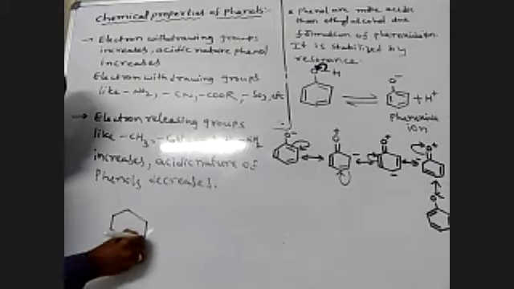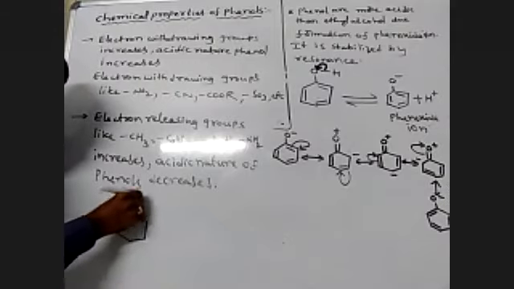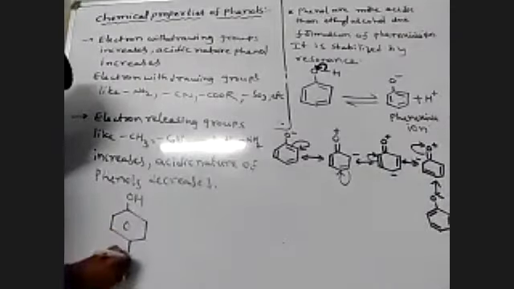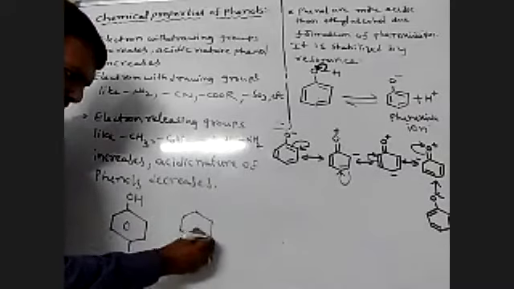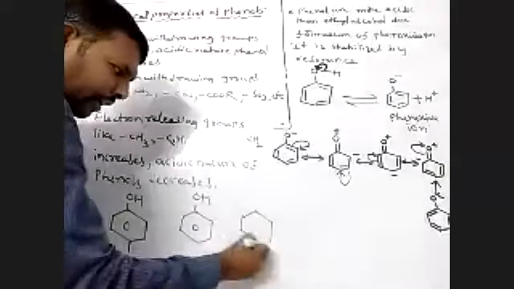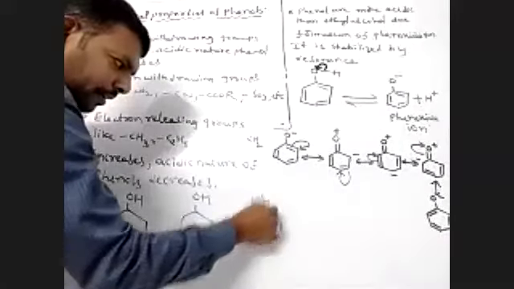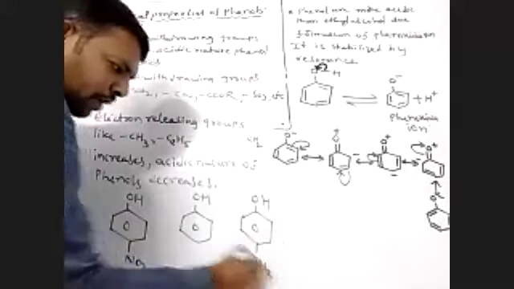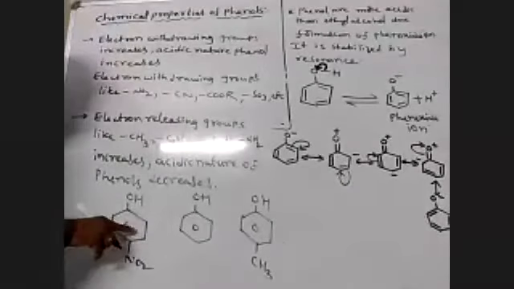Suppose we take this phenol, which has a nitro group present, and another phenol with an electron releasing methyl group present. Which is more acidic? The first one is more acidic.